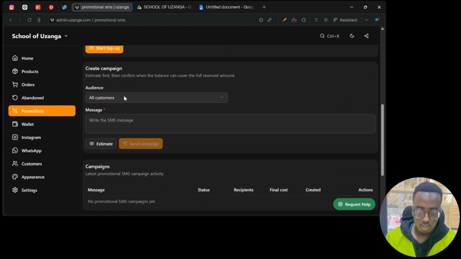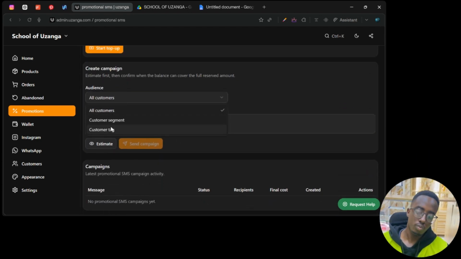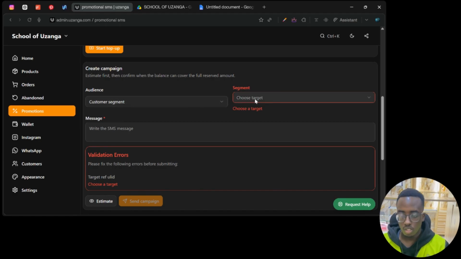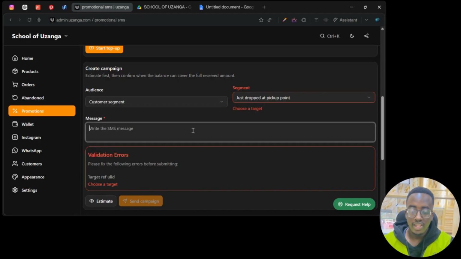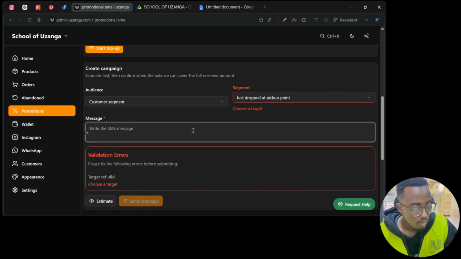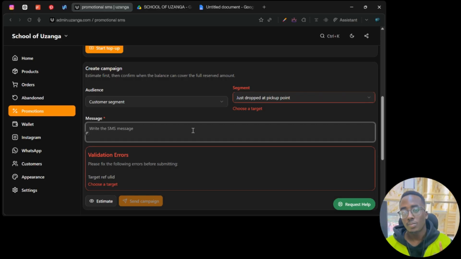So we'll come to this section, create campaign. Instead of all customers, we'll choose customer segment. Then I choose the segment, just dropped at the pickup point. Then now we compose the SMS. Now one thing you need to note about this is that including an emoji makes the SMS more expensive. So I will advise you to keep it as brief as you can and as straightforward as you can.